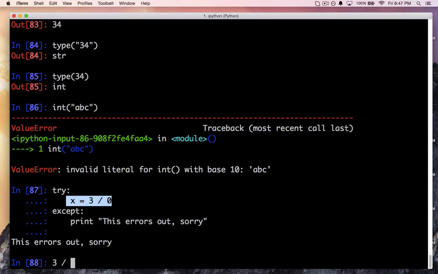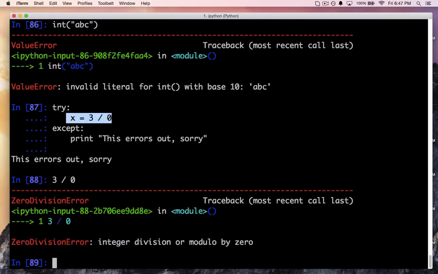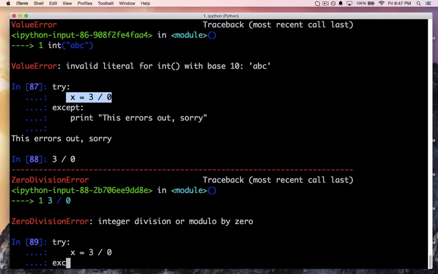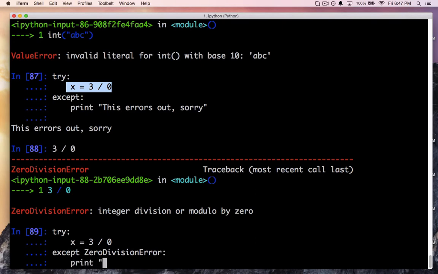This is far more graceful than doing something like that. And it's one way programmers will communicate many times that your errors won't have issues. However, there's one thing that you have to know about exceptions. It's more preferred to have them very specific. So we should ideally do something like this: 3 by 0, and then type except, and then provide the name of the error. In our case, the error happens to be a zero division error. And then this way we can narrow down.